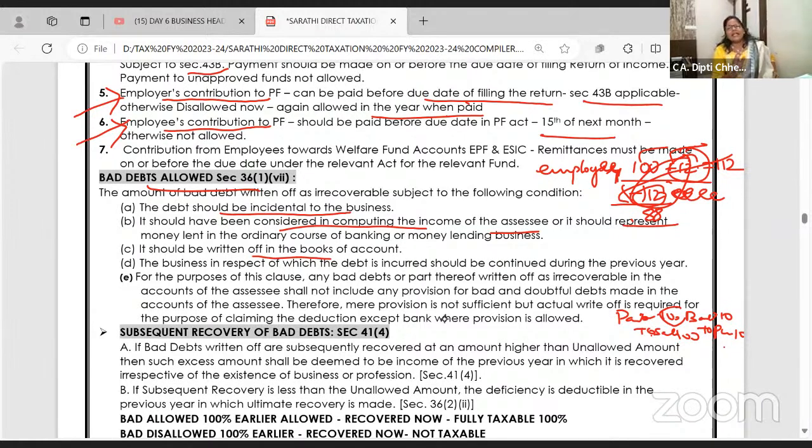Income Tax Act says if actually there is a bad debt, you can claim it. For the purpose in respect of which debt is incurred, business should be continued. Or bad debt हो रहा है तो allowed है. Now for the purpose, any bad debt or irrecoverable shall not include any provision for bad and doubtful debts. Therefore, mere provision is not sufficient. Provision for bad and doubtful debts has got no meaning. Actually, it should be written off.